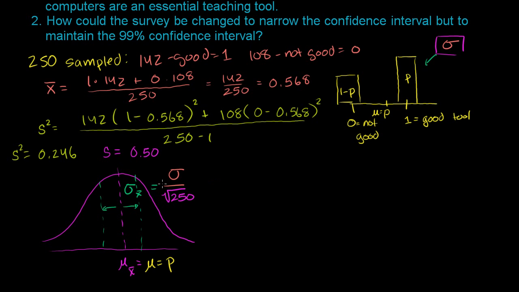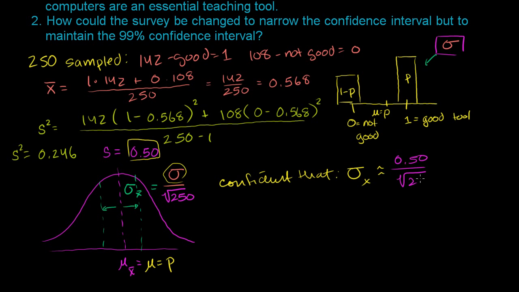If we didn't get a completely skewed sample, we're confident that the standard deviation of our sampling distribution is going to be around, instead of using this, we can use our sample standard deviation. So 0.50 divided by the square root of 250.